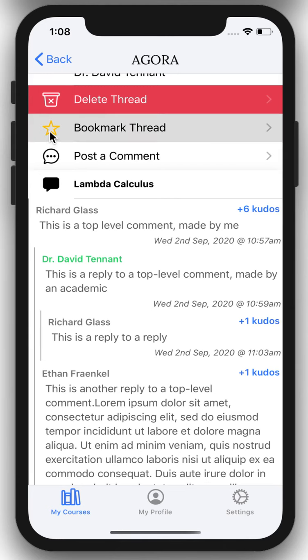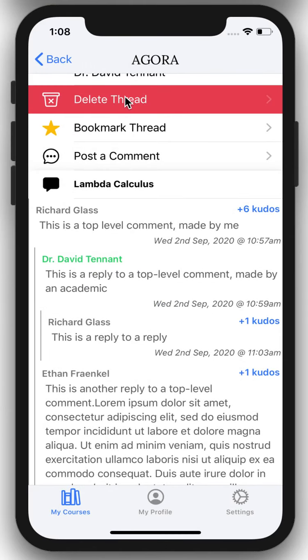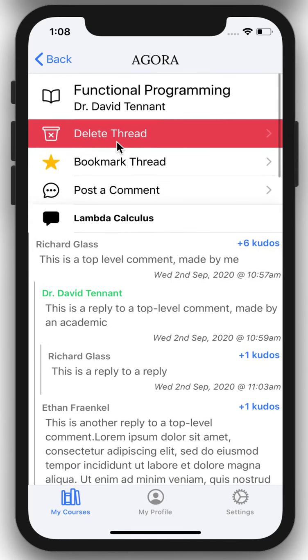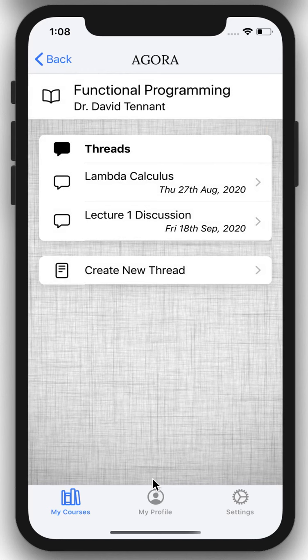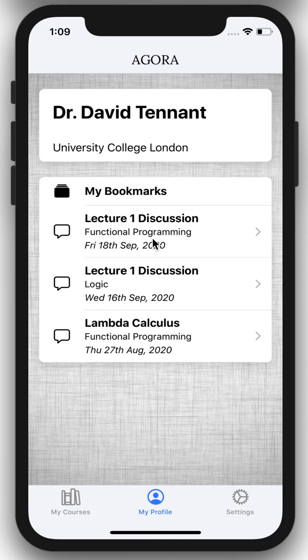Here we also have the option to bookmark a thread. This adds it to bookmarks. Also, if we wish, we could delete a thread. Of course, only if you're an academic can you do this. Let's go back. Here we have profile. Here you can see any threads that have been bookmarked already. Also including which course they respond to.